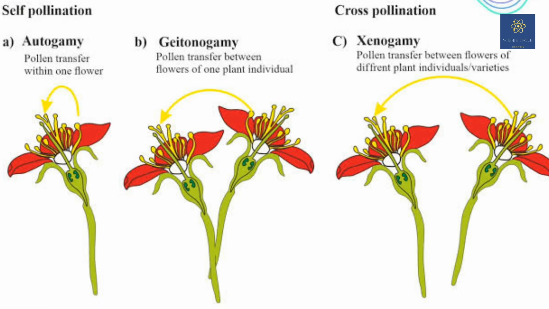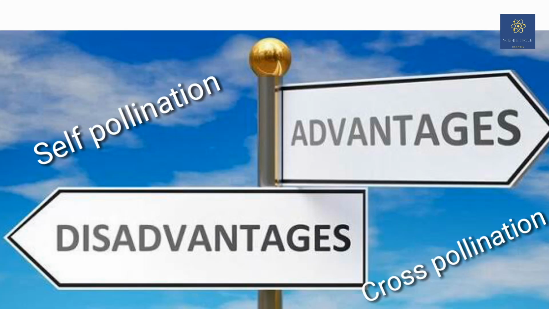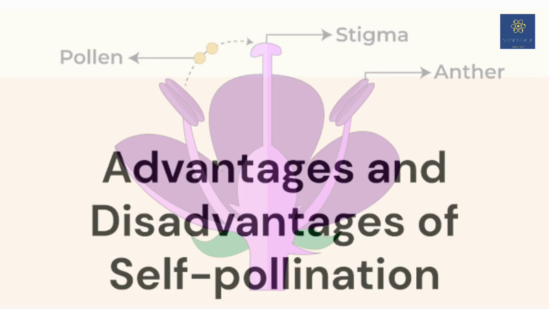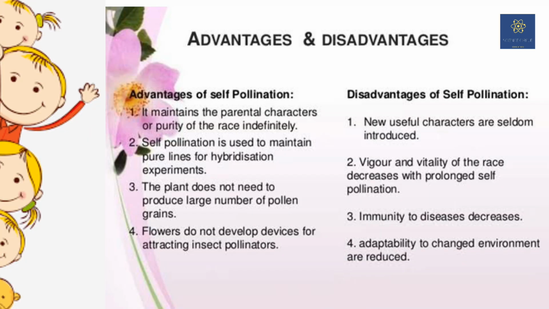As we are discussing self-pollination and cross-pollination, both have advantages as well as disadvantages. So let's have a look at the advantages and disadvantages of self-pollination first. The major advantage of self-pollination is that race purity is preserved and the pollen grains are not wasted. But a new variety of plant is not created here, which is the major disadvantage of self-pollination.